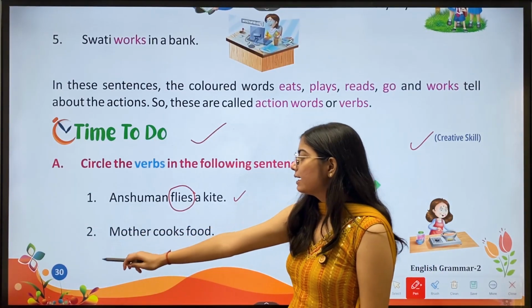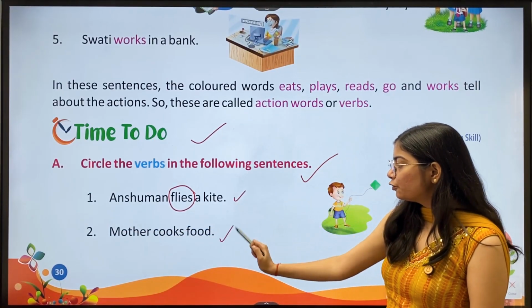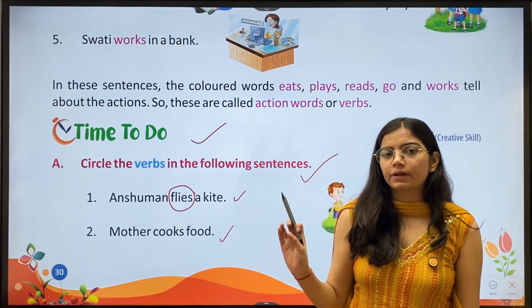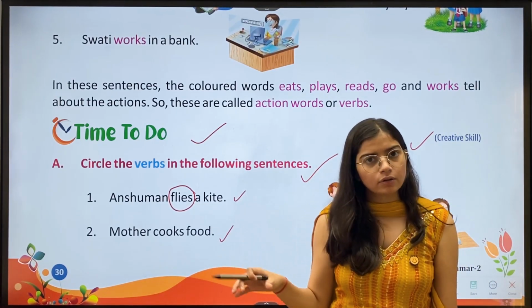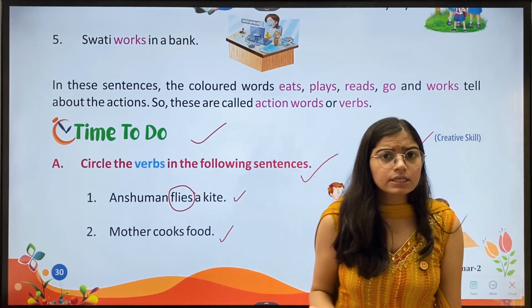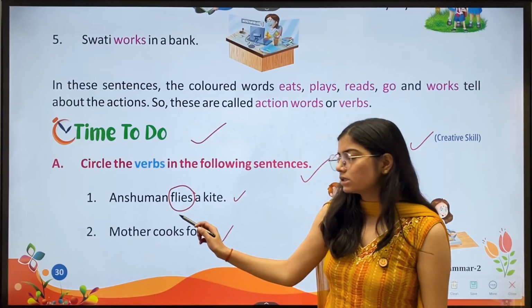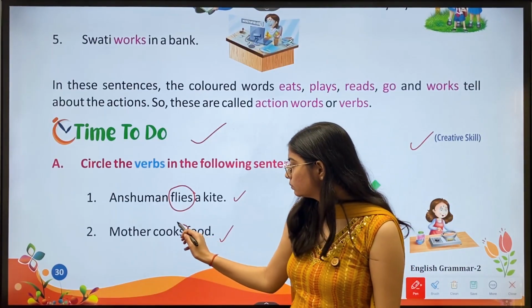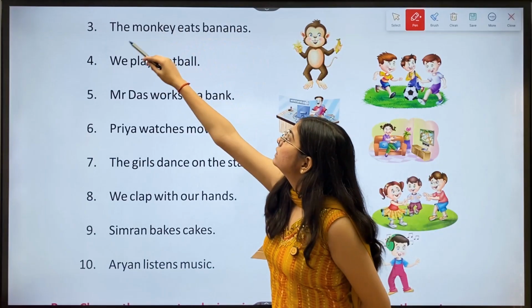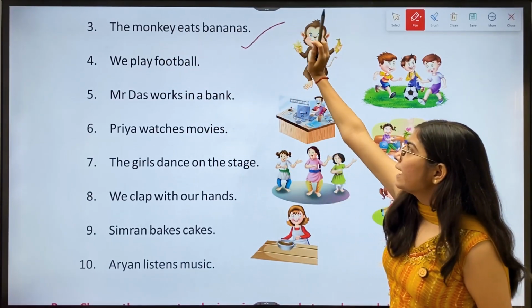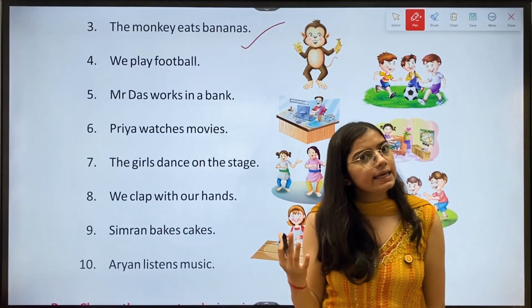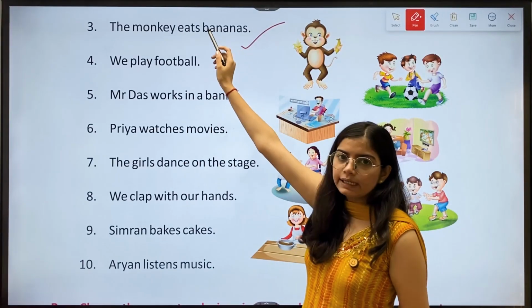Okay. Then second, Mother cooks food. Now cooks is the verb here. Why? Because cooks tells us about what mother is doing or does. Okay. So we'll circle cooks. Then we have third, the monkey eats bananas. Now the action word here is eats. We'll circle it.